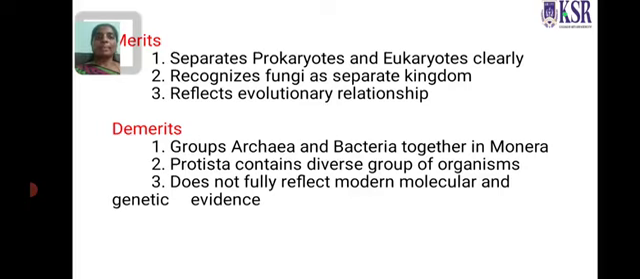Lastly, merits. It separates prokaryote and eukaryote clearly. By the 5 kingdom classification, we can separate prokaryote and eukaryote. It recognizes fungi as a separate kingdom and reflects evolutionary relationship. Demerits of the 5 kingdom classification: it groups archaea and bacteria together in Monera, although they differ in cell wall composition. Protista contains a diverse group of organisms, and the classification does not fully reflect modern molecular and genetic evidence.